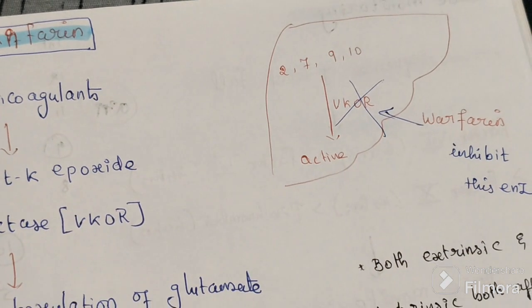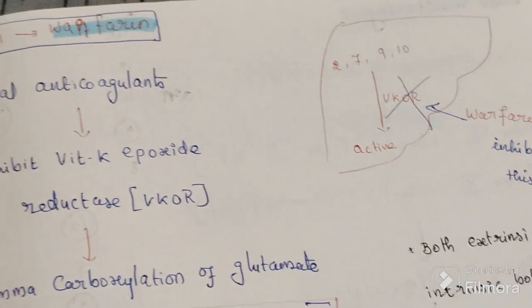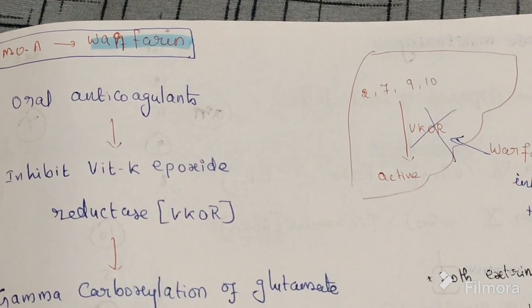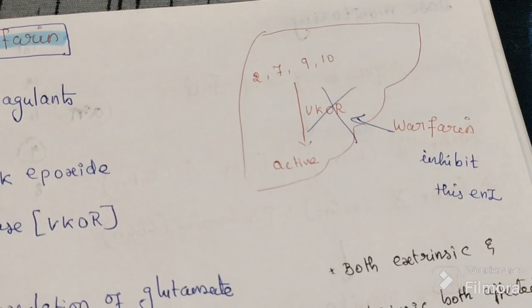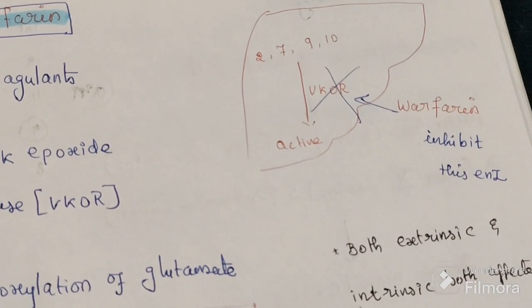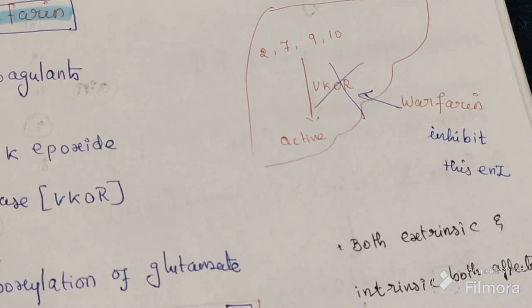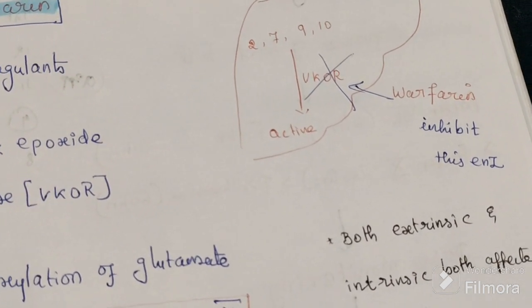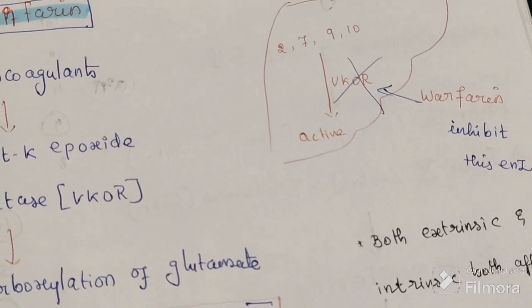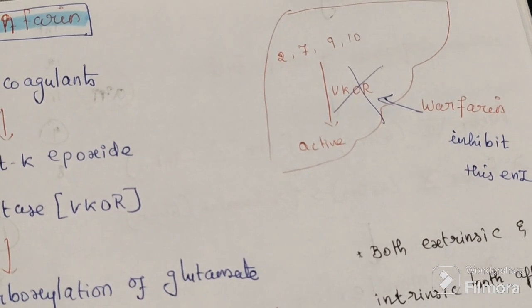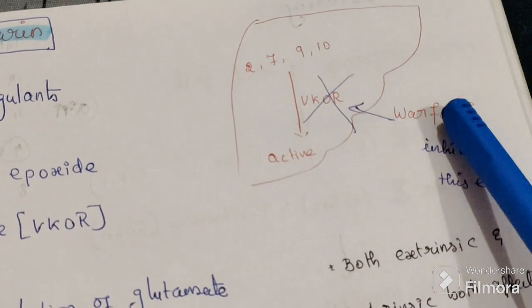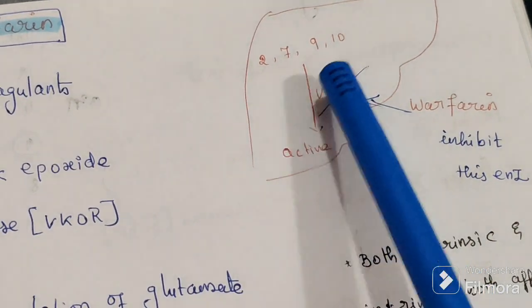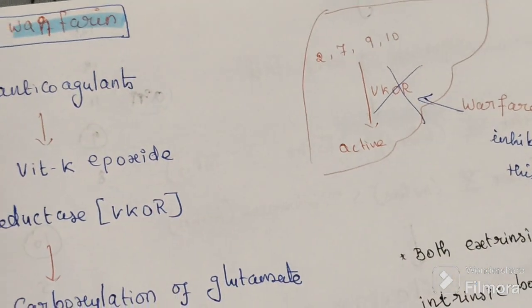That enzyme is called vitamin K epoxide reductase. So only with this enzyme do they get activated by vitamin K. Warfarin inhibits this enzyme. When we take warfarin, it inhibits this enzyme.